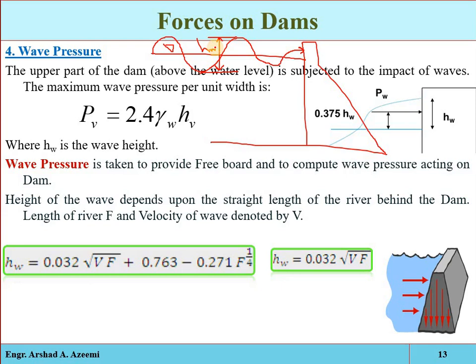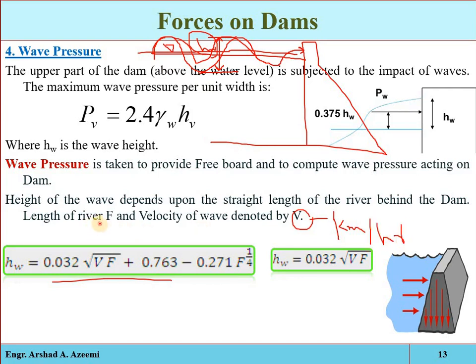Now wave height may be calculated, for example, in a specific dam, in a specific reservoir, how much height of wave will be generated. The wave height may be calculated from this equation. If we have the velocity of the wave which is moving, suppose that is v, remember that is in kilometer per hour.